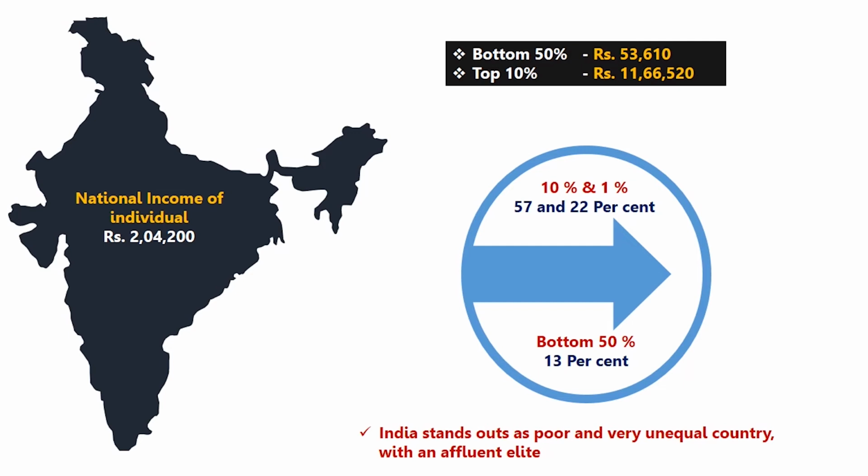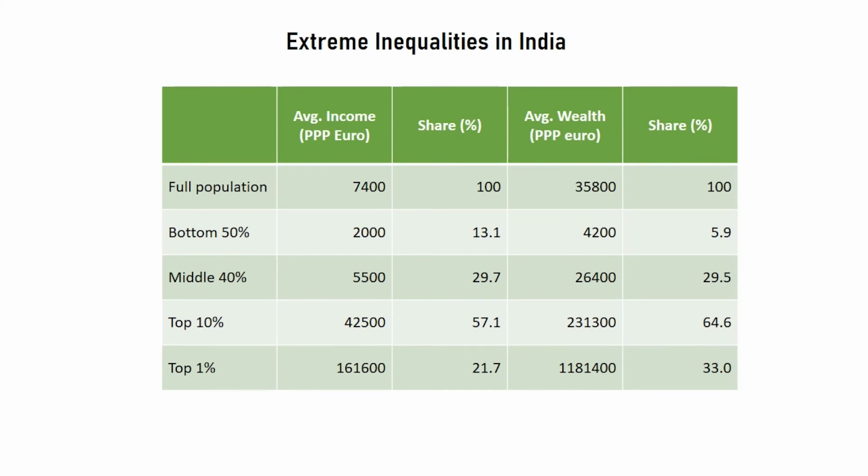The top 10% and the top 1 percentage of the people have 57 and 22 percentage of the national income, whereas the bottom 50 percentage of the people in India have only 13 percentage of the national income share. So this very much differs. It stands out as a poor and very unequal country with an affluent elite. India is being pushed more towards inequality among the people. So extreme inequality prevails in India at different levels.